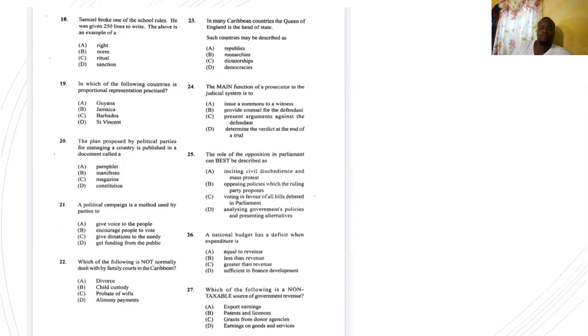Number 27, which of the following is a non-taxable source of government revenue? A, export earnings, B, patents and licenses, C, grants from donor agencies, or D, earnings on goods and services. This question is repeated, right? The answer is C, grants from donor agencies. That is non-taxable. Any grant, those are non-taxable.